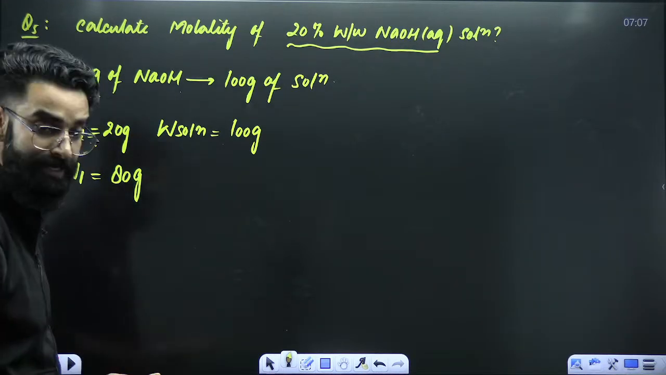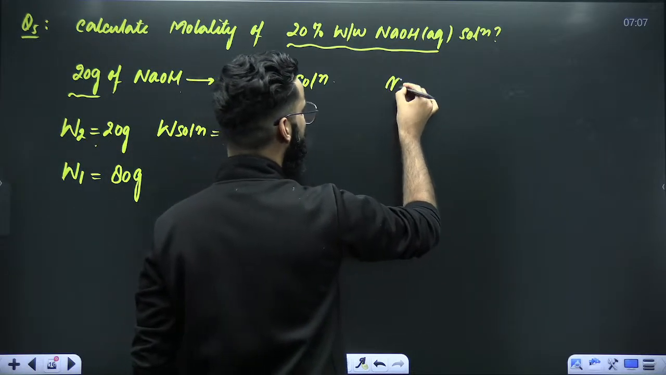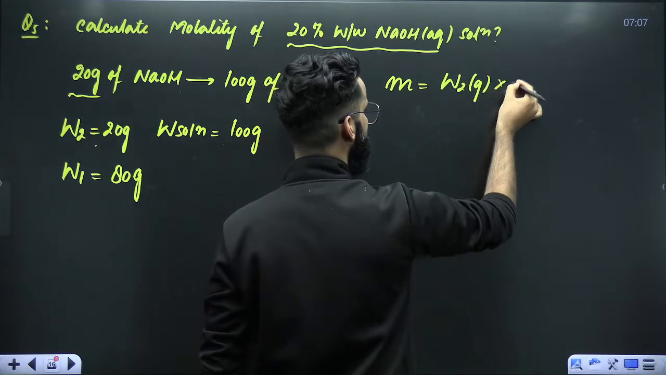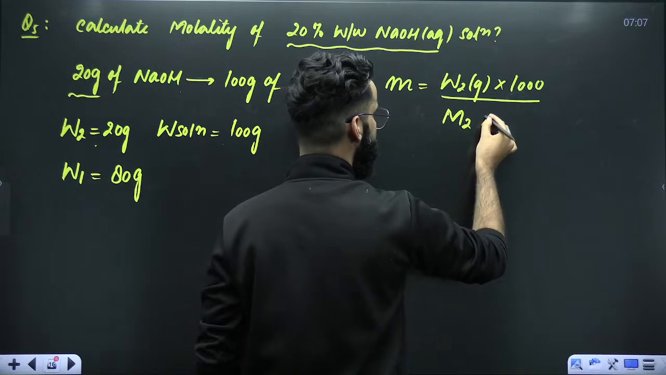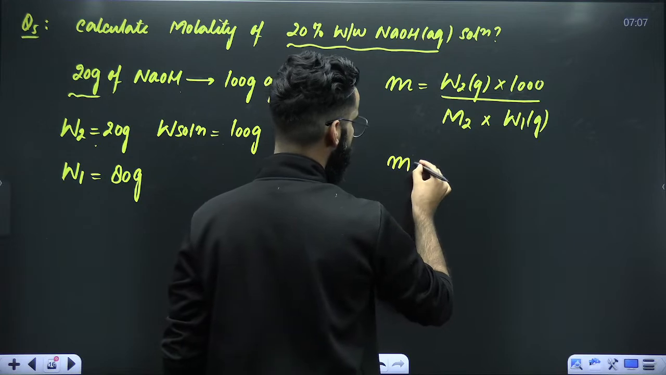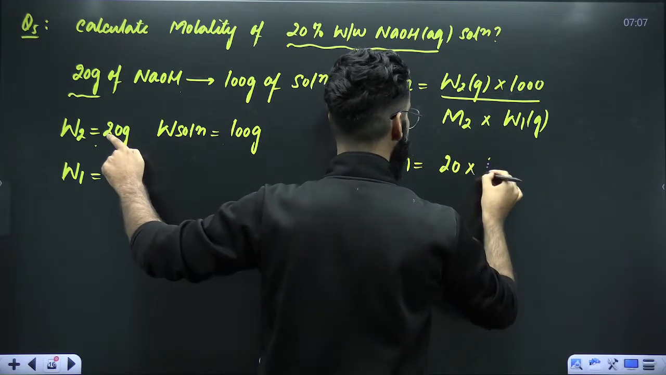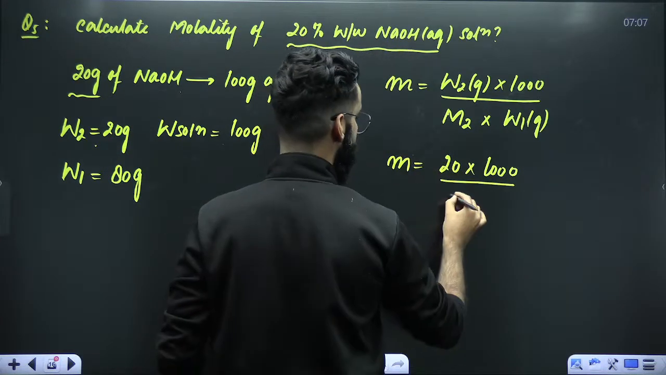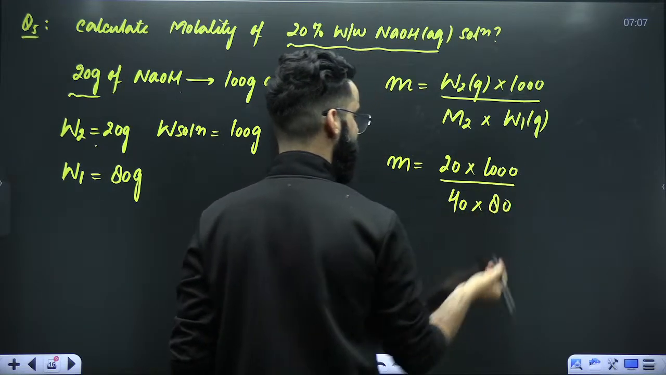Perfect. What am I supposed to calculate? I'm supposed to calculate molality. Do you remember any formula to calculate molality? Molality equals mass of solute in grams multiplied by 1000, divided by molar mass of solute multiplied by mass of solvent in grams. So molality is equal to W2, that's 20 grams, multiplied by 1000, divided by the molar mass of solute. Solute is NaOH. Its molar mass is 40 grams per mole. W1 value, that's 80.